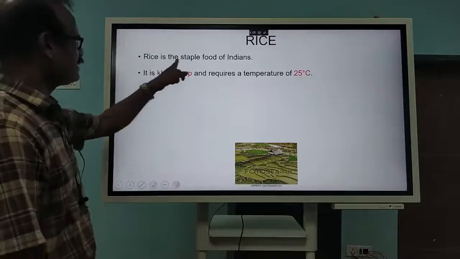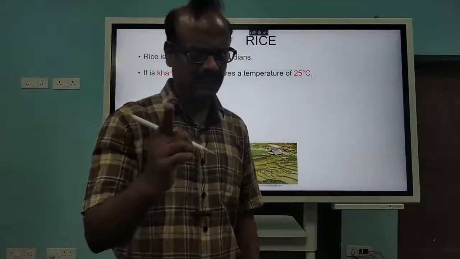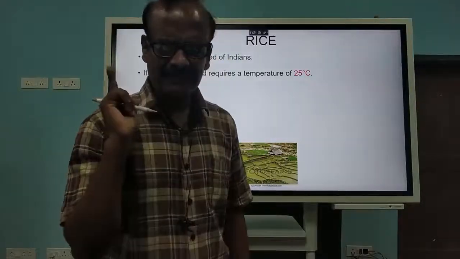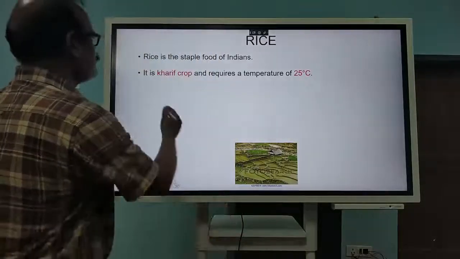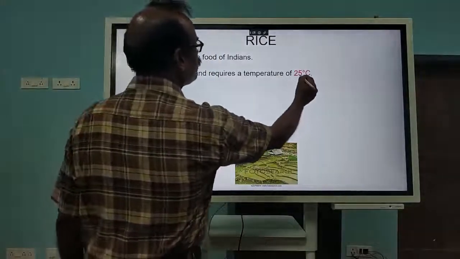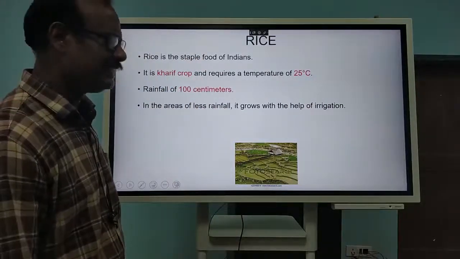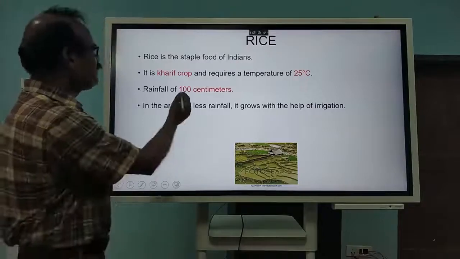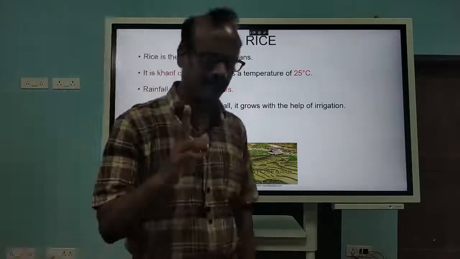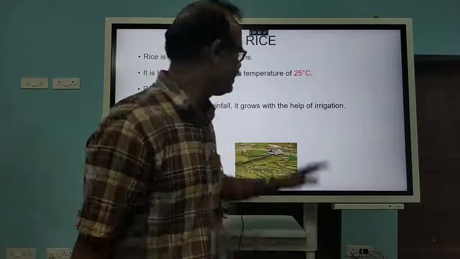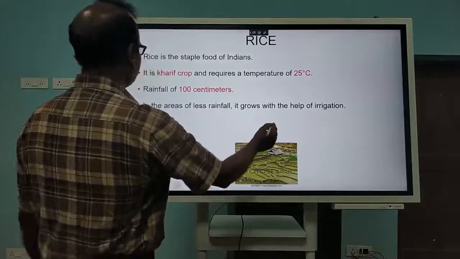Rice. First, it is the staple food, you know. It is a Kharif crop. Earlier I told why it is called a Kharif crop, because it is grown during the summer season. Correct. How much temperature is required? It requires a temperature of 25 degree centigrade. Then rainfall of more than 100 centimeters. So in those areas where the rainfall is sufficient and temperature is high, it is grown. In other areas also, with irrigation, it is possible and it is done.